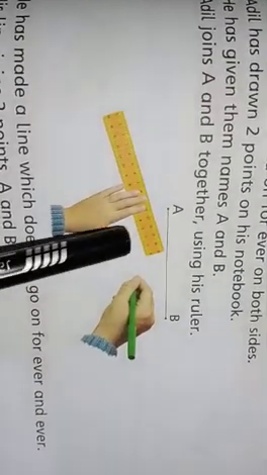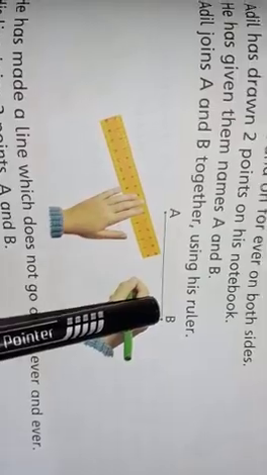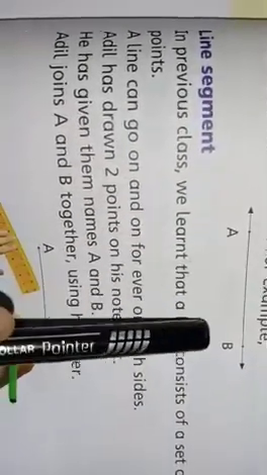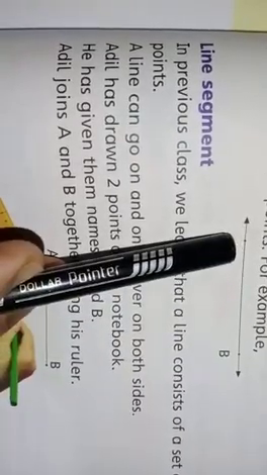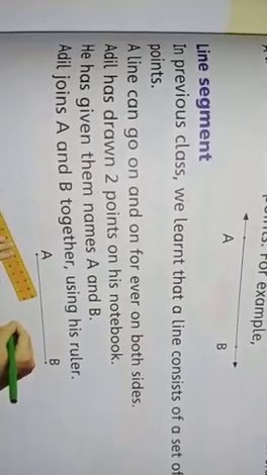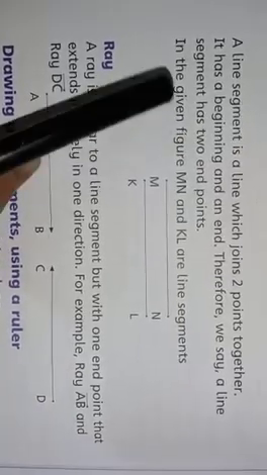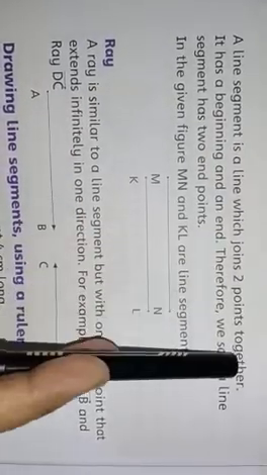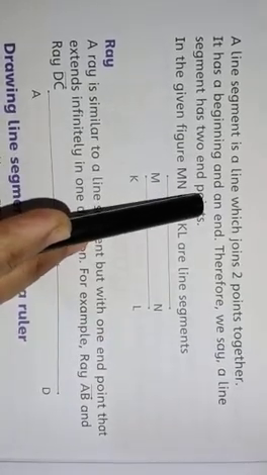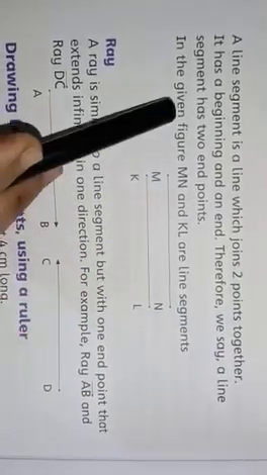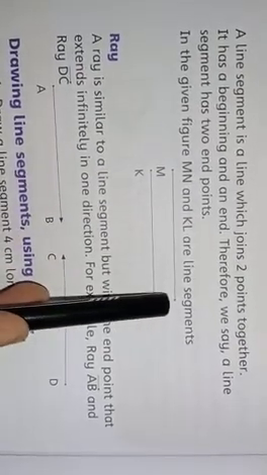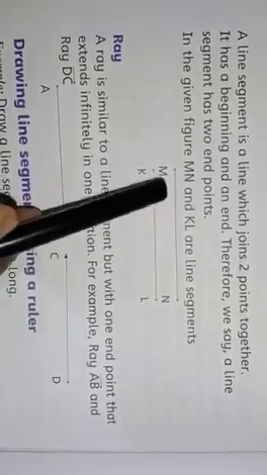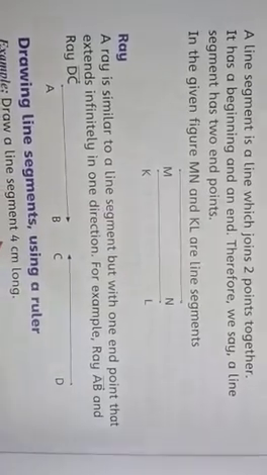A line segment does not go forever and ever, while a line goes forever on both sides. Look at this. It goes on and on forever on both sides in the direction of A and B. A line segment is a line which joins 2 points together. It has a beginning and an endpoint. Therefore, we say a line segment has 2 endpoints. In the given figure, it is MN and KL. These two are line segments.